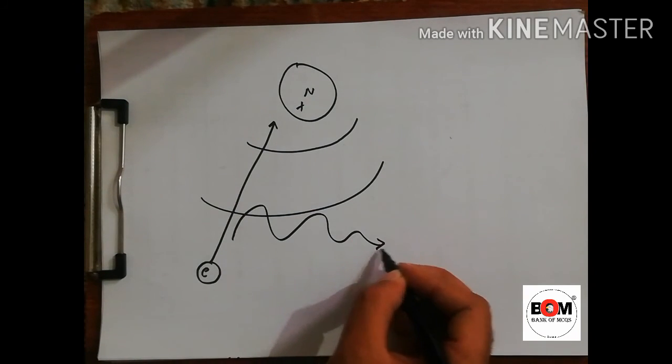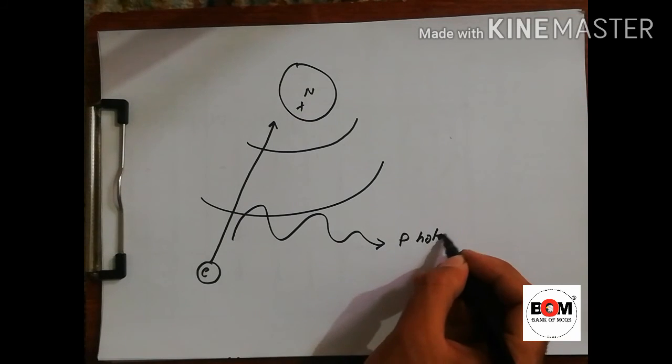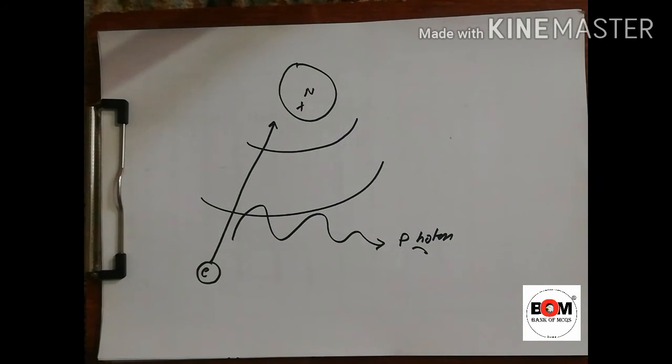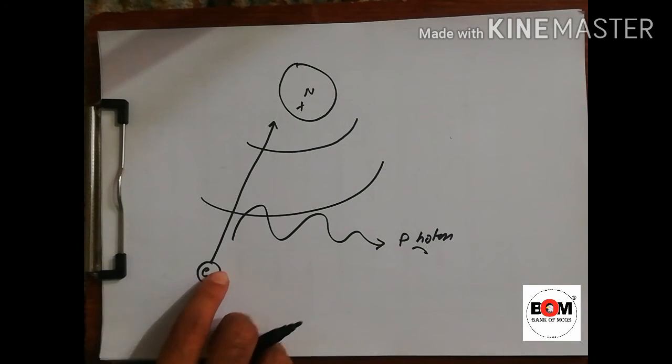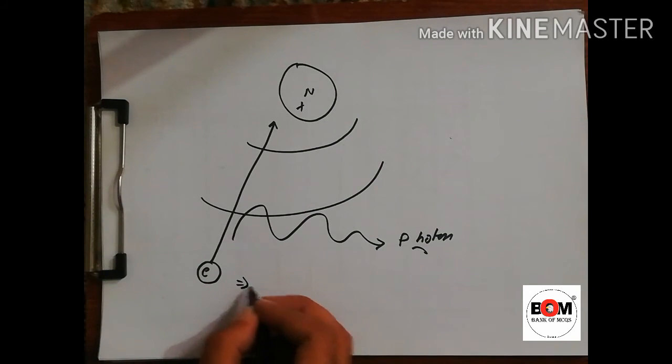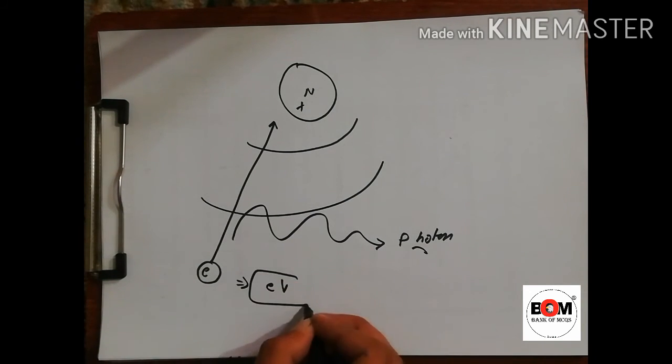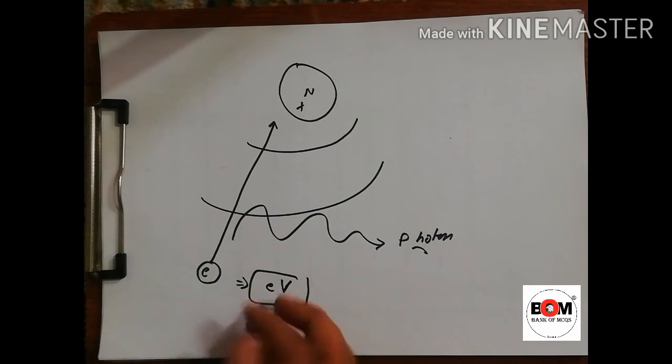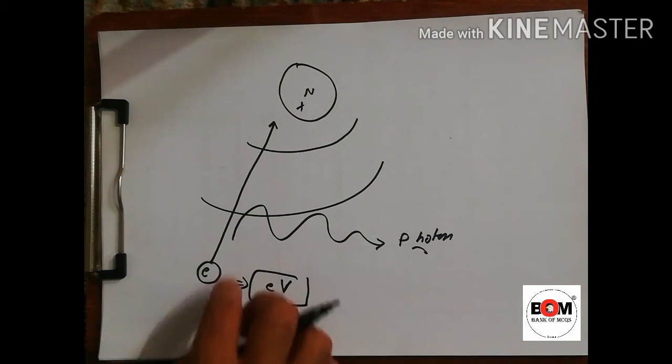So this charge will radiate what? Photons. Suppose a special case in which the electron hits the nucleus and loses all its energy. What is the initial energy of the electron? That is eV, where e is the charge and V is the voltage supplied to the electron in the discharge tube.